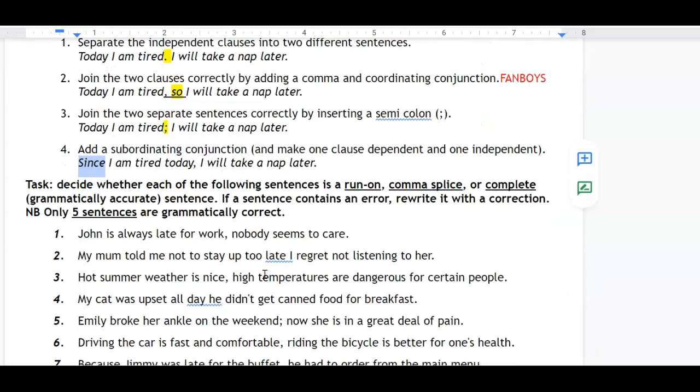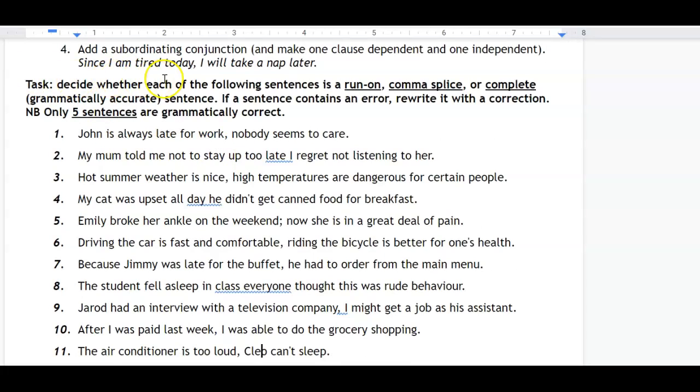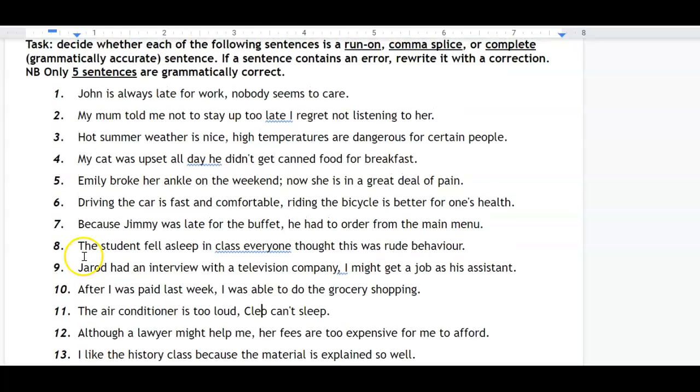Now what I've got for you is 14 different sentences, and you need to decide whether each of the following sentences is a run-on sentence, a comma splice sentence, or a complete sentence. If the sentence contains an error, rewrite it with a correction. What I want you to do in your red books is to number your lines 1 to 14, and then let's do number 1 together.